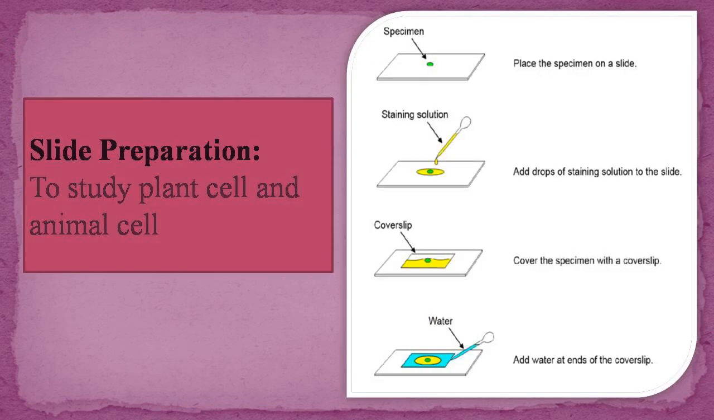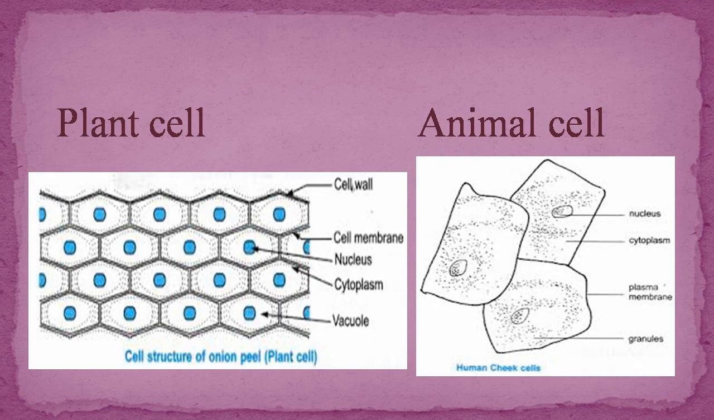Now, how can we observe a plant cell or animal cell? We can observe a plant cell or animal cell with the help of a slide, right? So we can prepare a slide. So how can we prepare a slide? Now, first of all, place the specimen on a slide. Then add a few drops of staining solution to the slide. For example, for plant cells, generally we use safranin solution, and for animal cells, we use methylene blue. Then cover the specimen with a cover slip and then add water at the ends of the cover slip.